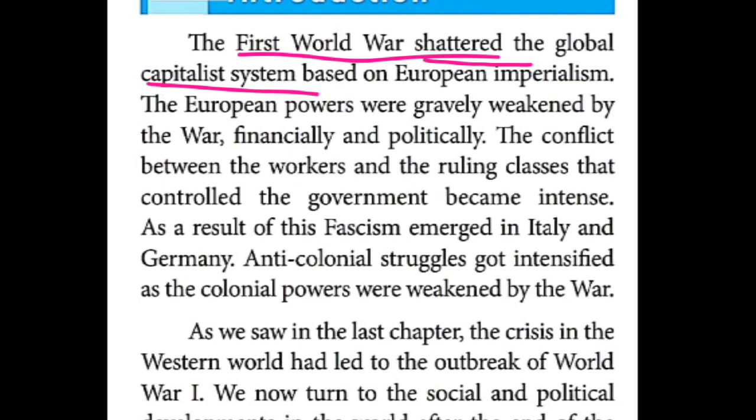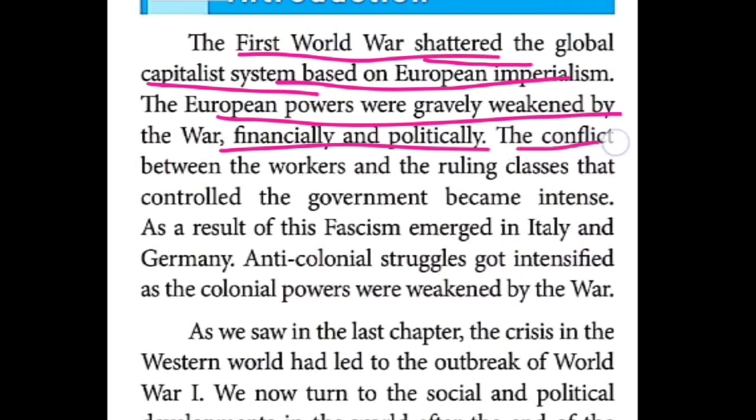The European countries occupied a number of colonies. India was one of the colonies of Britain. We people also suffered under them. We paid many taxes. So that is the global capitalist system based on European imperialism. European powers were weakened because of the war, politically as well as financially. They suffered a lot and were very weak.